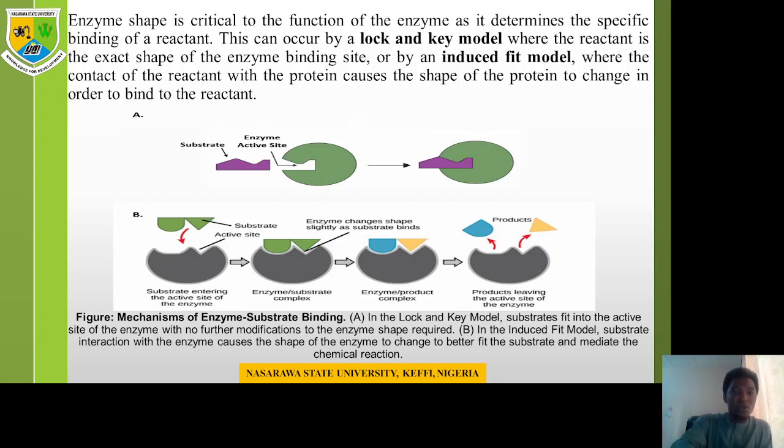As you can see in figure 1, the purple substrate and the green enzyme, the purple substrate has the exact shape of the binding site in the enzyme, so it can bind equally. It can fit completely and then activate the enzyme. But in the second figure, that's the induced fit model, the substrate is green and the enzyme is ash. Now the substrate binds to the enzyme, but now the substrate has to conform itself, convert itself from green to blue and yellow before it can activate the enzyme to carry out the reaction. I hope it's understood.